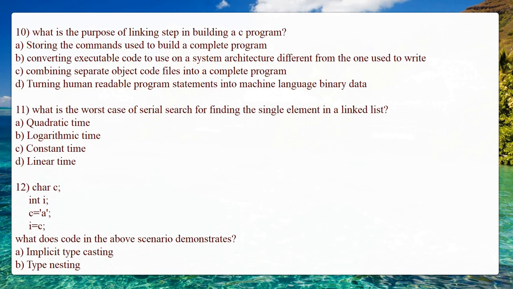The next question is: what is the purpose of the linking step in building a C program? Linking is nothing but combining the files.